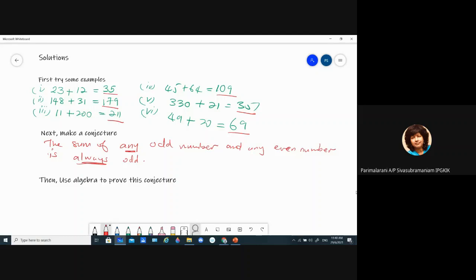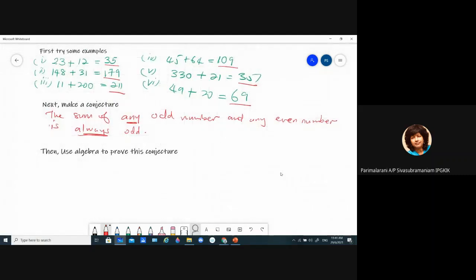Is there any example that doesn't fit this conjecture? Okay, never mind. So let's try to use algebra to prove this conjecture. If we can prove it, then we know that this conjecture will be true for any type of number. We want to use algebra to prove. So we know that there are 2 types of number, odd number and even number.